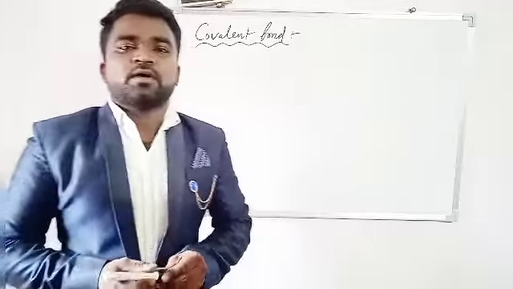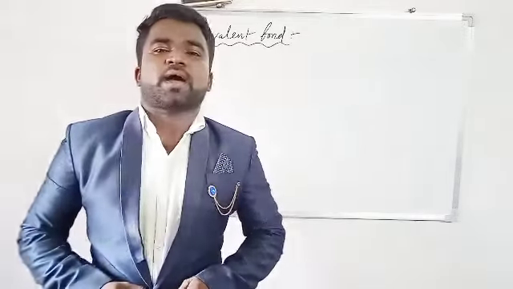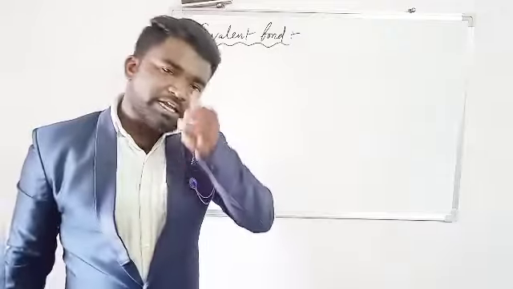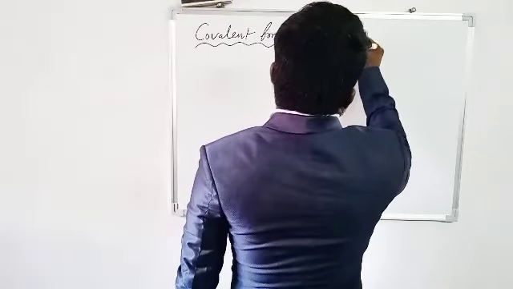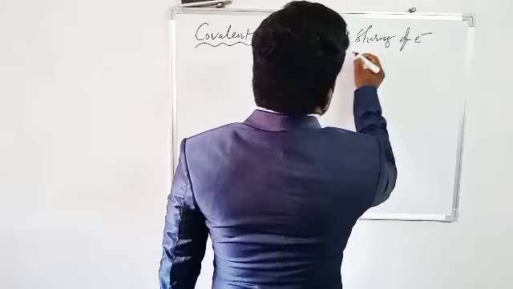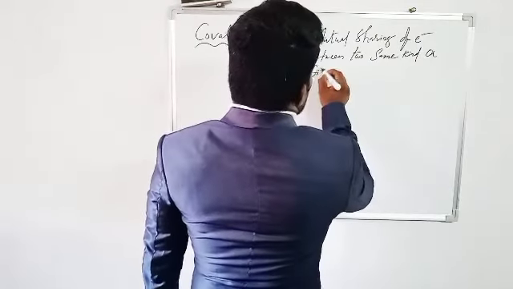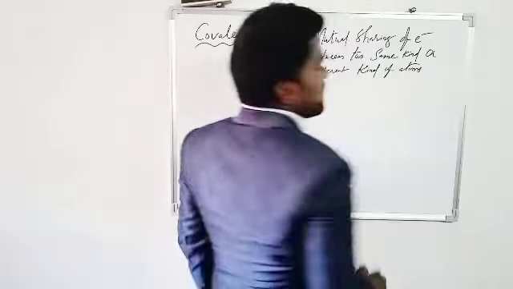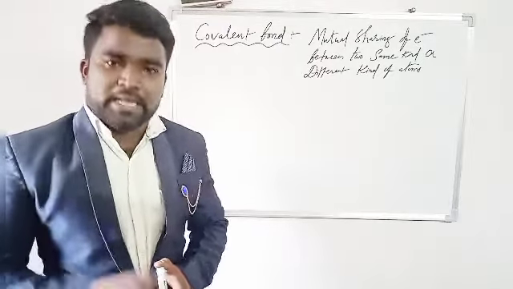What is a covalent bond? Covalent bond means mutual sharing of electrons between two same kind or different kind of atoms. That is known as covalent bond.